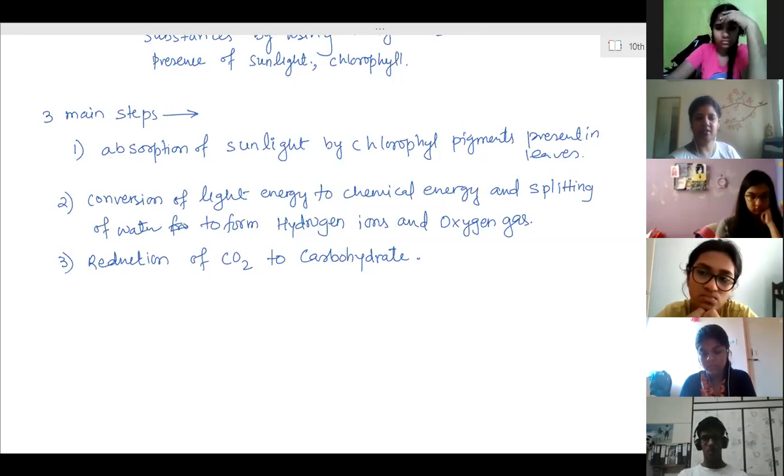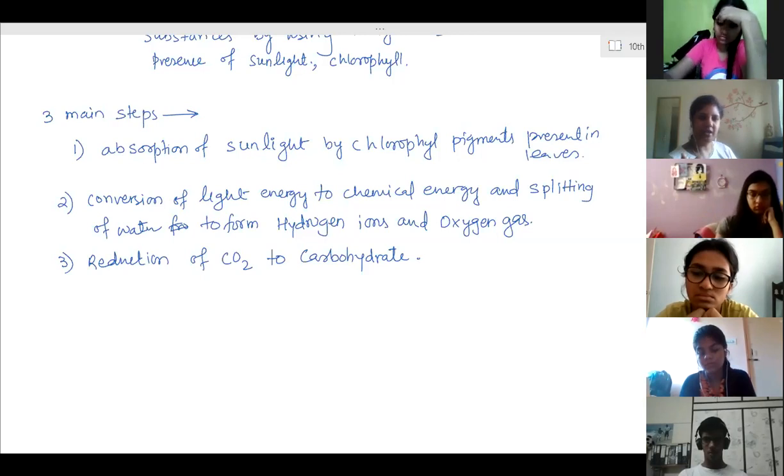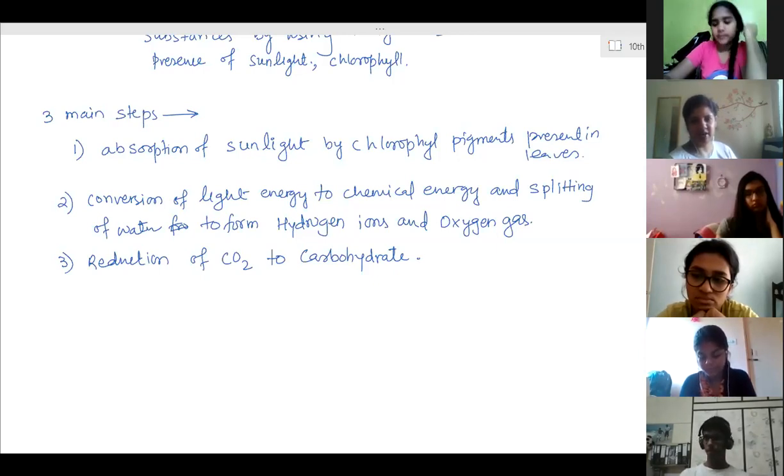Then in the small intestine, the lipase enzyme from the pancreas starts working on those fat molecules. The pancreas secretes pancreatic amylase, trypsin, and lipase. Pancreatic amylase works on carbohydrates, trypsin works on proteins, and lipase works on lipids, that is, the emulsified fats.